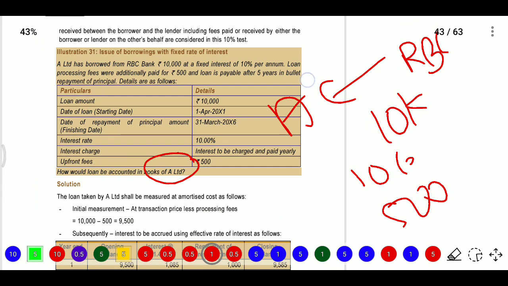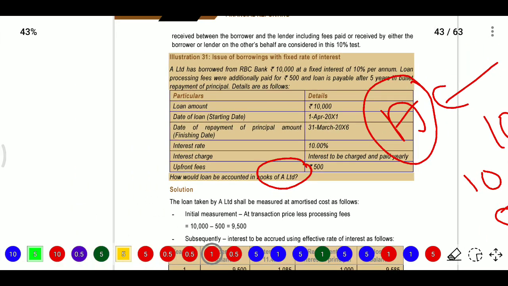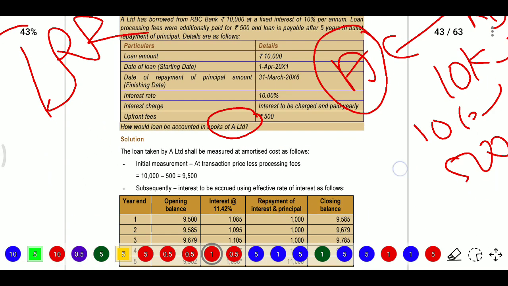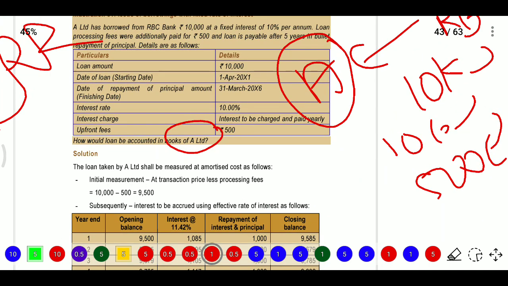So who is the person who has taken the loan? That is A. So here they are simply taking a loan of 10,000 rupees at an interest rate of 10%, and upfront they are paying 500 rupees. You need to calculate the IRR, that is the effective interest rate. The 500 is a liability, and they are paying processing fees. It is an integral part, so we need to consider it and deduct it from the loan amount.